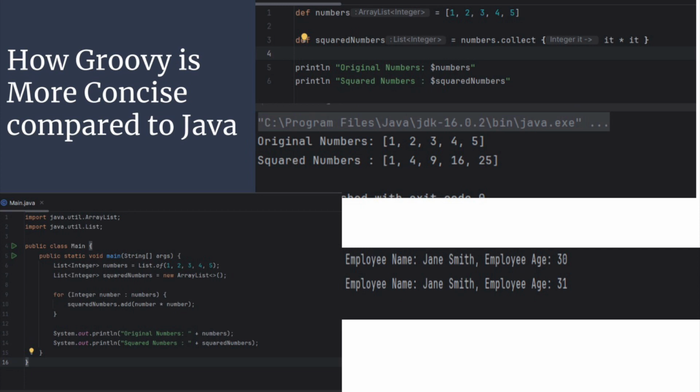Groovy supports list-like operations, such as using the spread operator to include elements from another list or array, while Java would require more code and lines to achieve the same result. Groovy also provides concise syntax for creating arrays with a range of values. Groovy also allows for concise array-related operations using GDK, or Groovy Development Kit, methods.